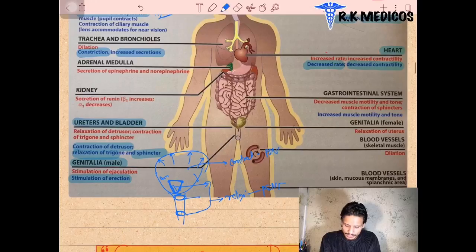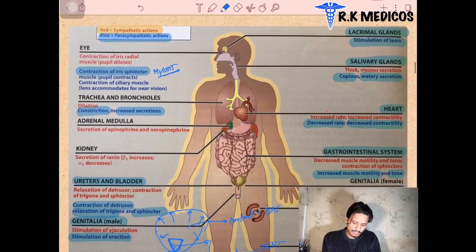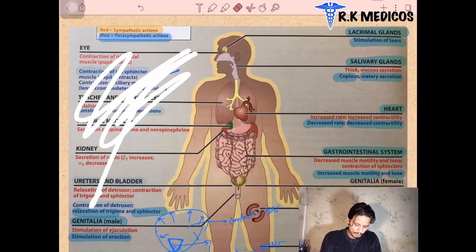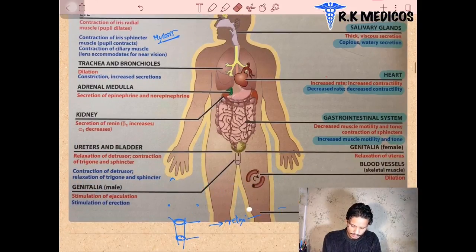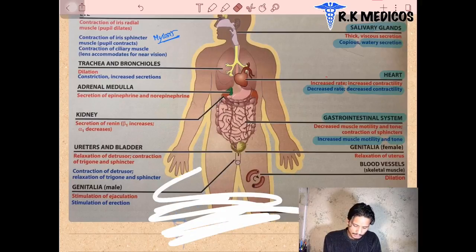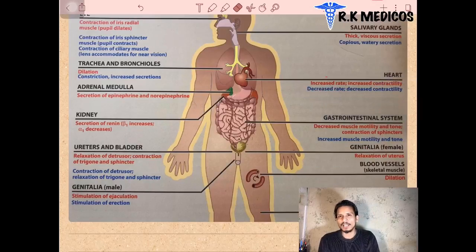In the gastrointestinal system, it is the same. They stimulate, contract, and secretion is increased. It means they increase muscle motility and tone, and glandular secretion is increased. So this is all about the action of the parasympathetic nervous system in the different parts of our body. We have to memorize it. Before we discuss the cholinergic drugs, we have to know the receptors in our body, the five types of muscarinic receptors, where they are located, and what the parasympathetic axon is. The sympathetic system axon is just the opposite.